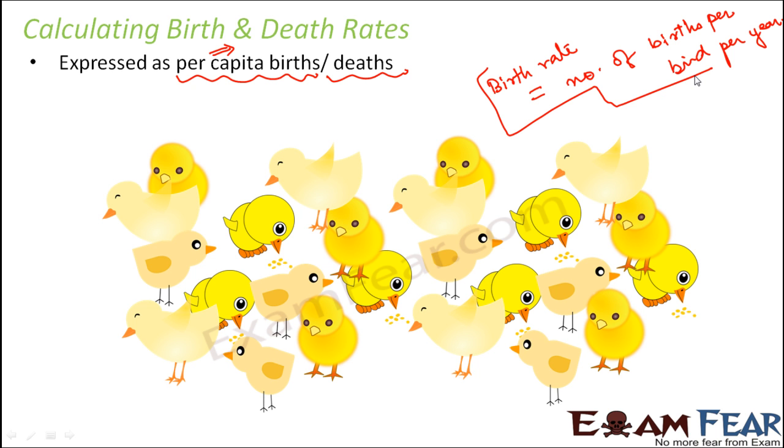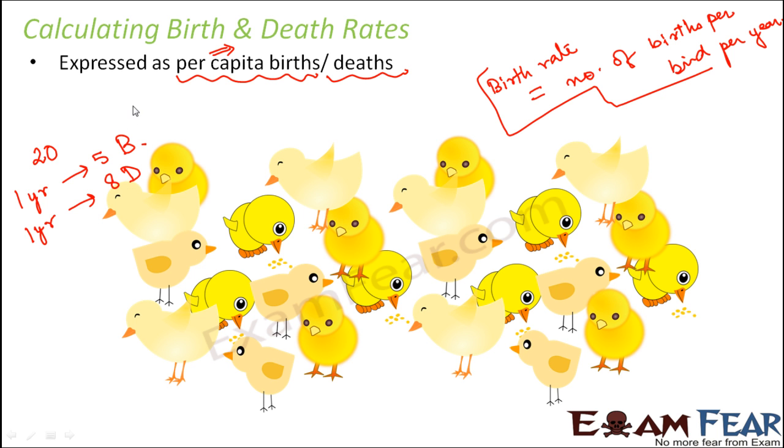So let us look at this example. Let us say here the existing population of birds is 20. Let's say 20 birds are present right now. Now let's say that in the last 1 year, 5 new births had taken place. 5 new birds are born. And also in the last 1 year, 8 existing birds have died. So that means in the last 1 year, 5 new birds have been added to the population.